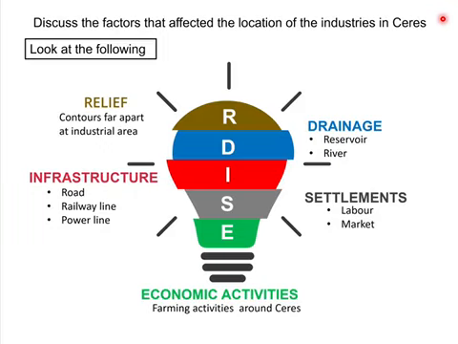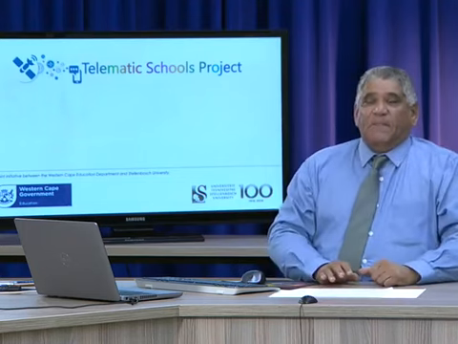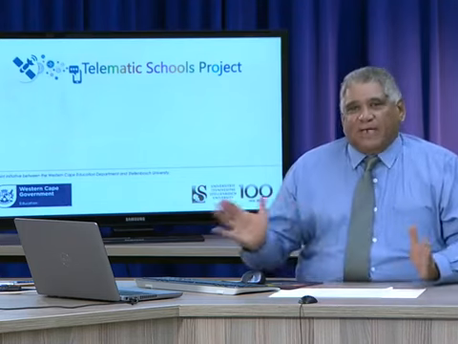Economic activities. The farming activities. Are there any farming activities? Or what activities? Mining. I'm just using this now because we've got the map of Ceres here. It could be mining activities as well. What are those economic activities? What role do they provide? The raw material for the industries. Matrix, can you see what's happening now?